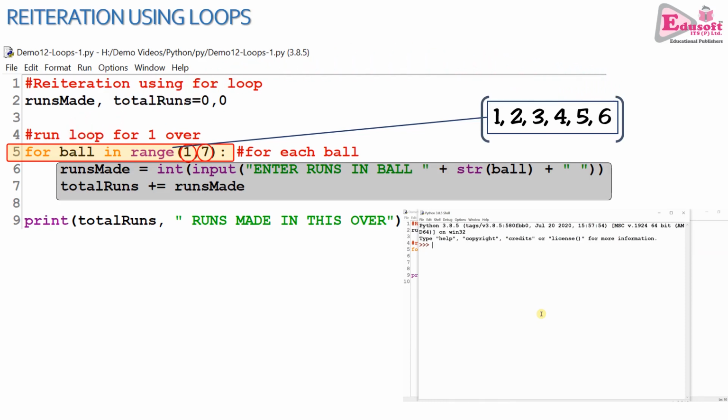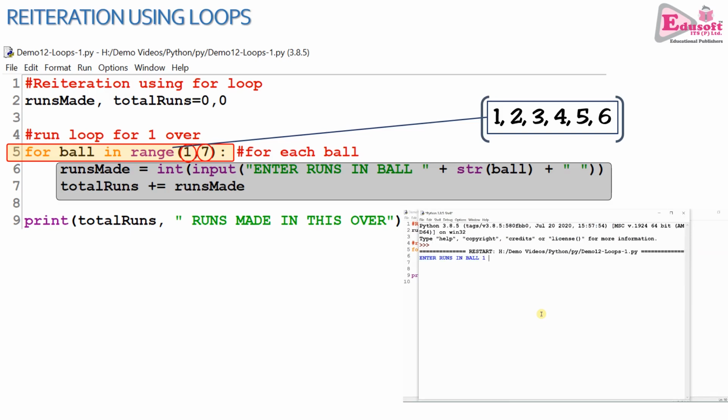And whatever values are entered by the users during the execution of line 6, they will be totaled in line number 7. Total runs plus equal to runs made. And finally, when the loop is over, line 9 will execute. It is not the part of loop. Total runs will be displayed to the user.